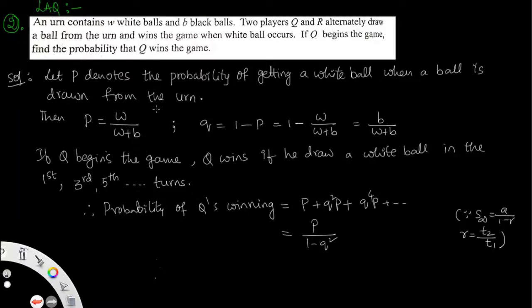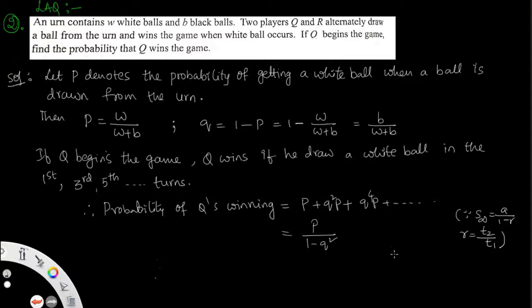So in the question, the game begins with Q. If Q begins the game, Q wins if he draws a white ball in the first trial, third trial, fifth trial, and so on. Alternatively means the same thing as in the previous problem. So first trial or else third trial or fifth or seventh turn. So this is how the playing system goes on. Therefore the probability of Q's winning is nothing but P plus Q square P plus Q power 4 P plus so on, up to infinity.